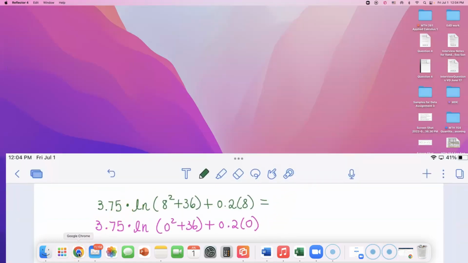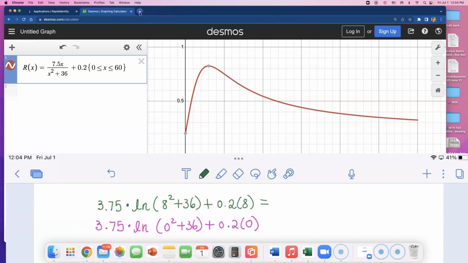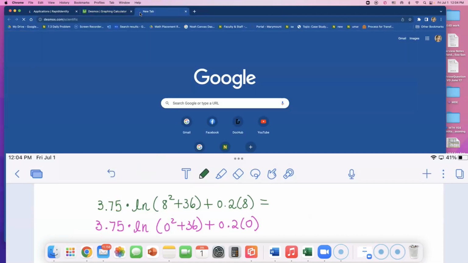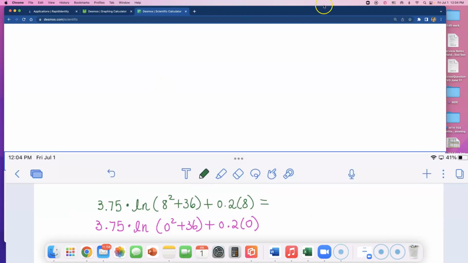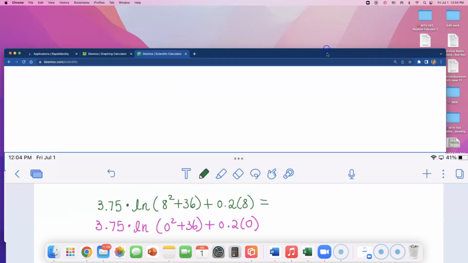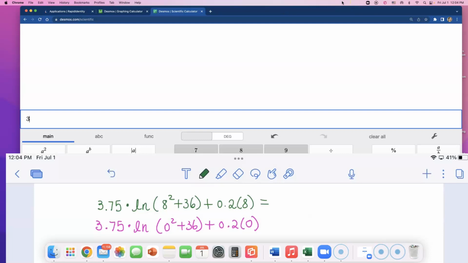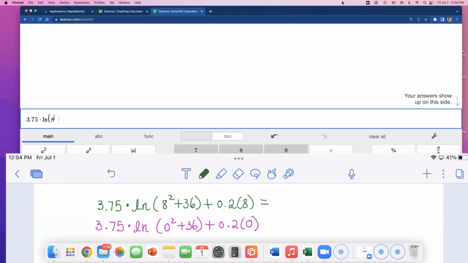See, guys, this is the amount of work required for this problem. So if somebody just decides to plug in, that's not going to be enough. Okay. 3.75 times natural log of 8 squared plus 36, plus 0.2 times 8. So the first number came out to be 18.869. I'll just round it to the nearest thousandth.